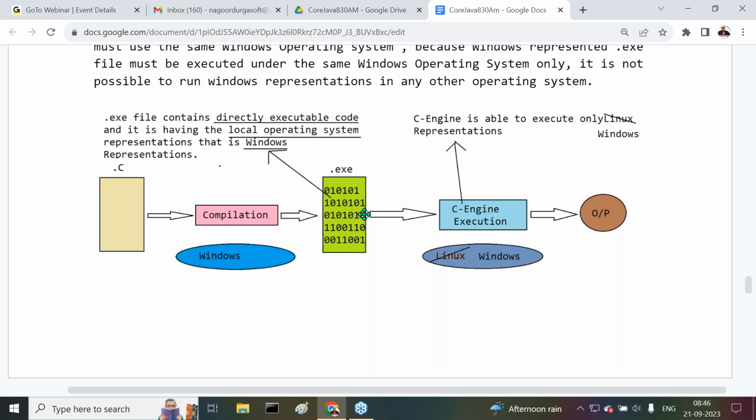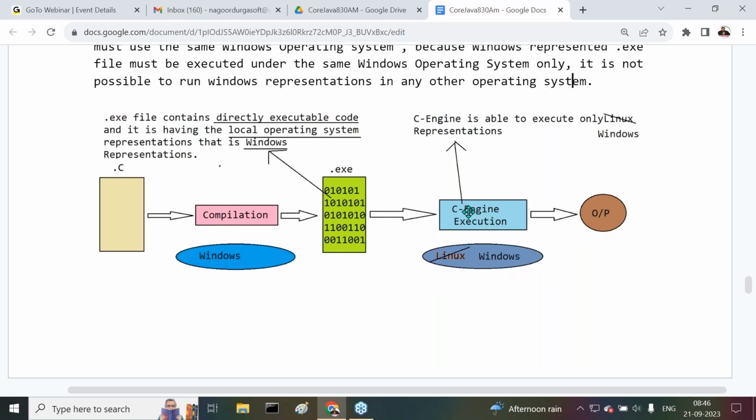But if you want to execute our program, we should not provide the Linux operating system. There we have to provide the Windows operating system. So for compilation and for execution, in both cases, we provided the Windows operating system. Finally, we get output from the C engine as per these Windows representations.